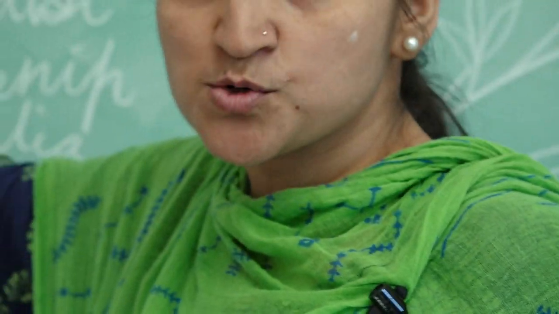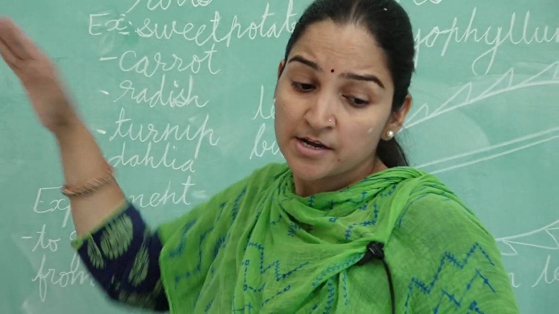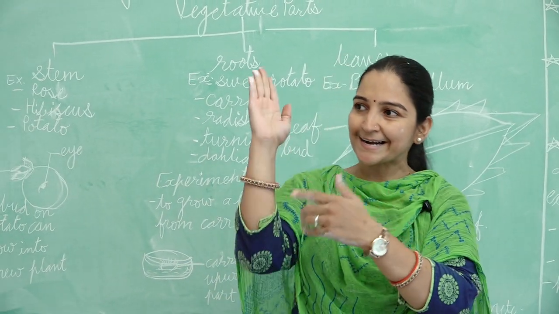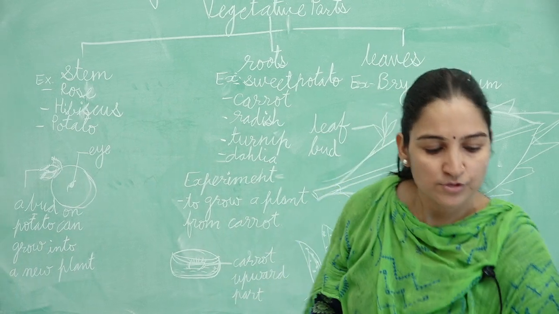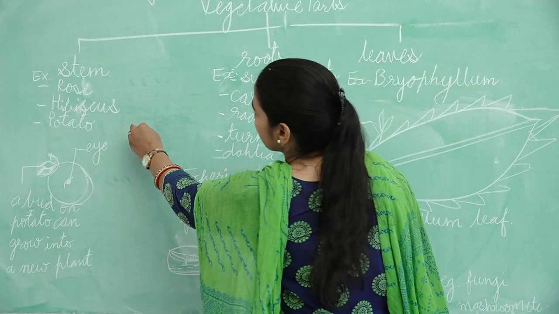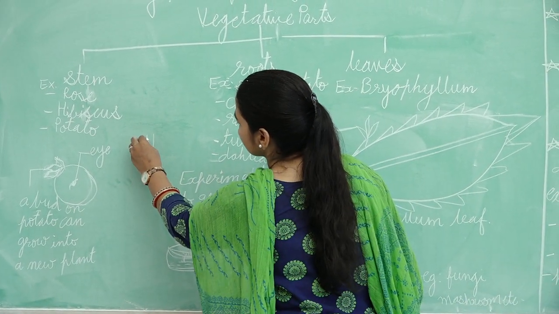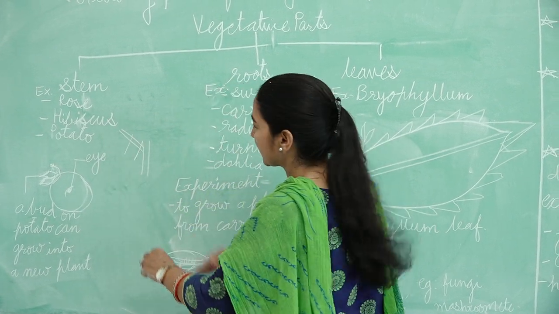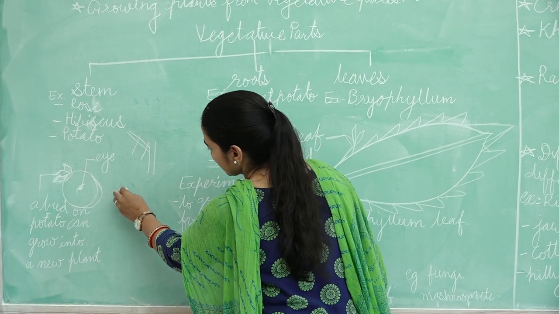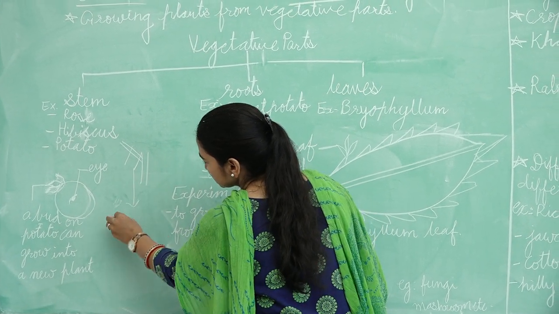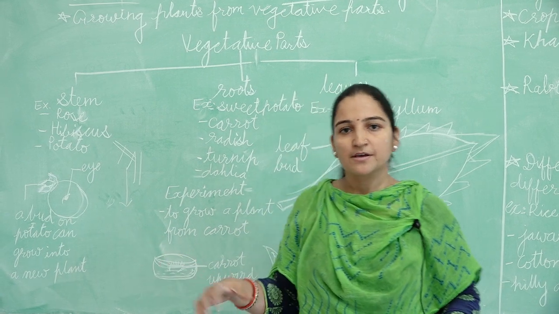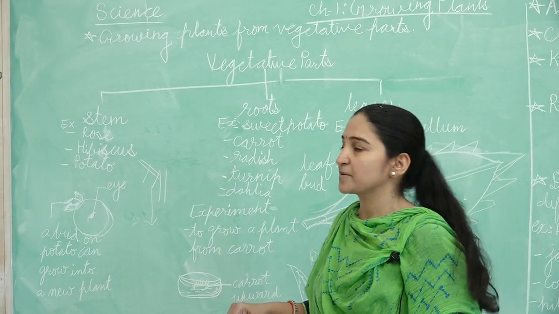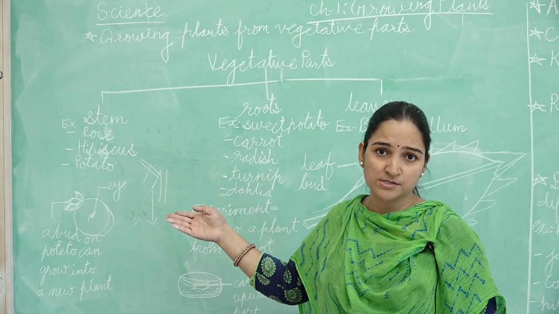Now the next one: in rose also we can see the rose plant. We cut the stem. For example, this is the rose plant. Some branches are cut from here and sown and grown in the soil with the leaves. Then it grows into a new rose plant. Same way in hibiscus also.